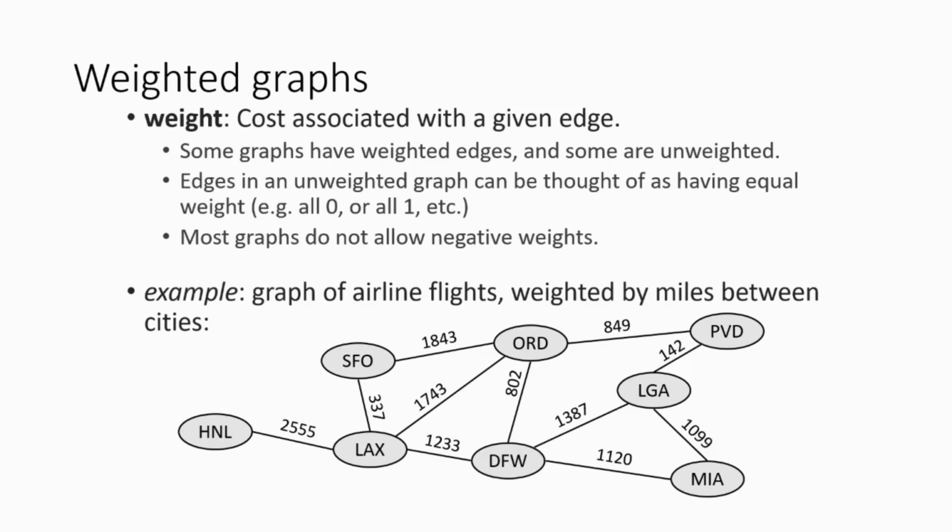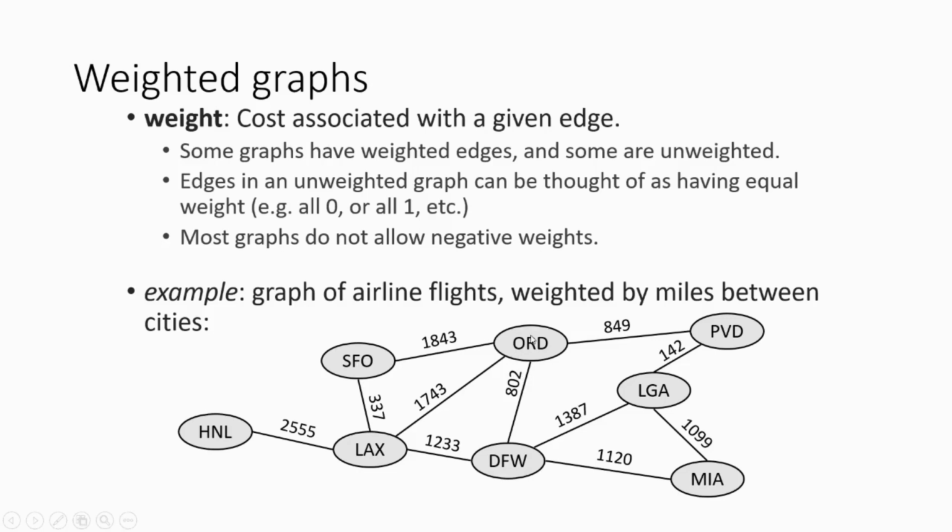And most graphs do not allow negative weight, because it rarely happens in a weighted graph. Not only in weighted graphs, in any graphs, mostly when it comes to reinforcement, graphs don't allow negative values. So, negative weights. An example is a graph of airline flights weighted by the miles between the cities.